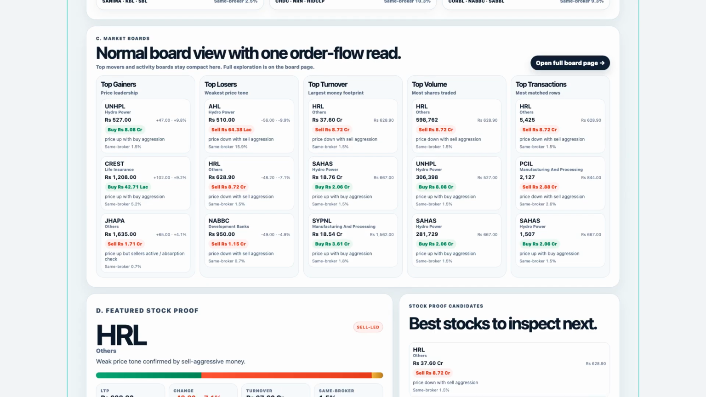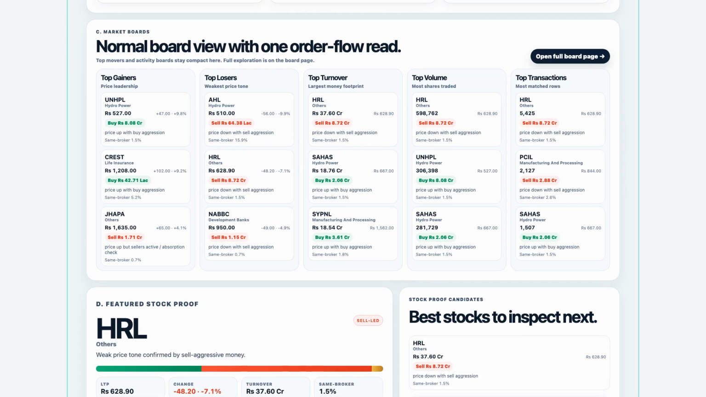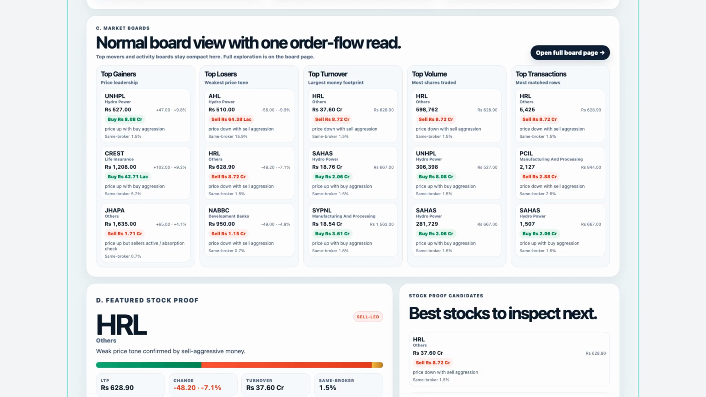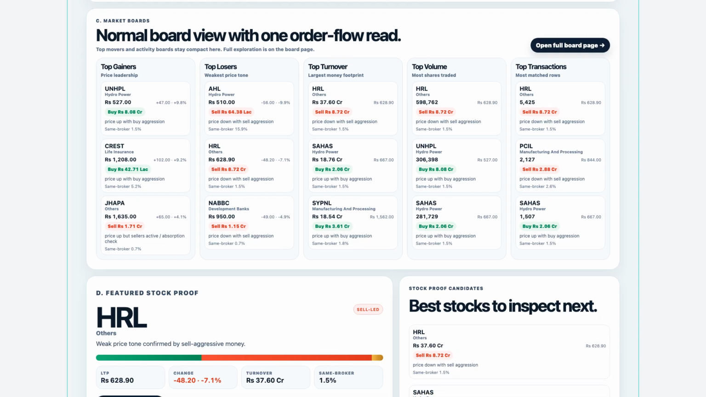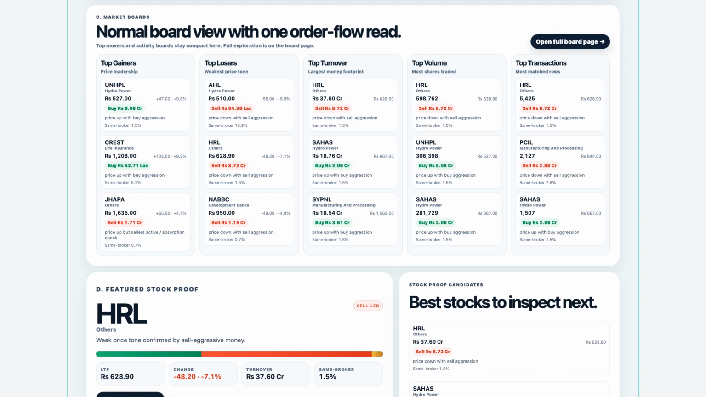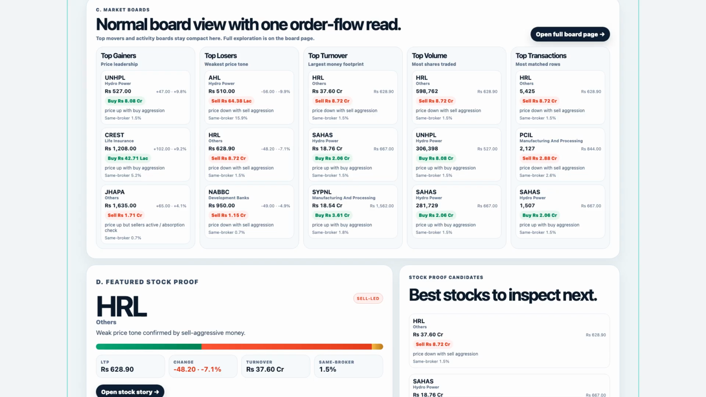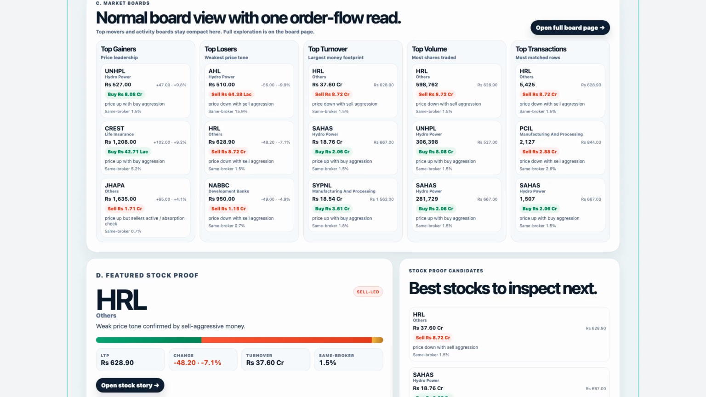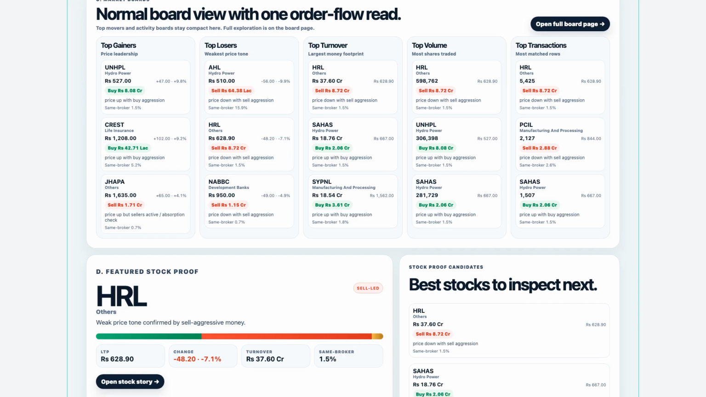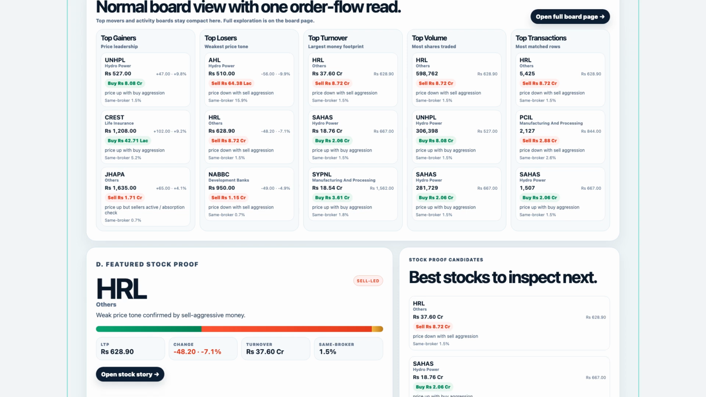The boards section is where many viewers will spend time because it connects normal market board behavior with order flow interpretation. The page includes top gainers, top losers, top turnover, top volume, and top transactions. The important design choice is that each board keeps the familiar market language but adds a compact flow read. That makes the board useful for both quick scanning and deeper understanding.